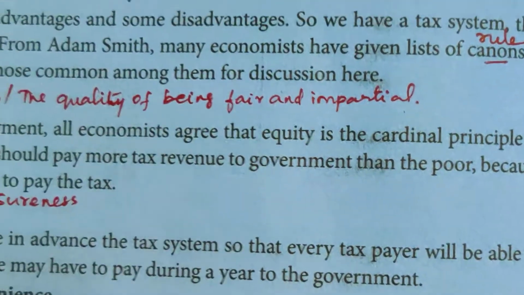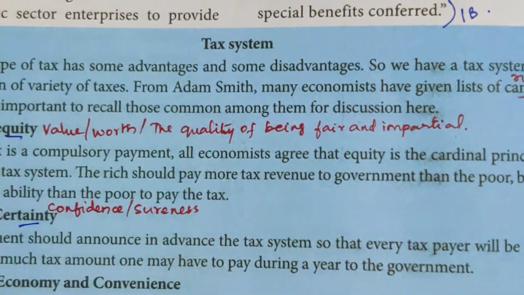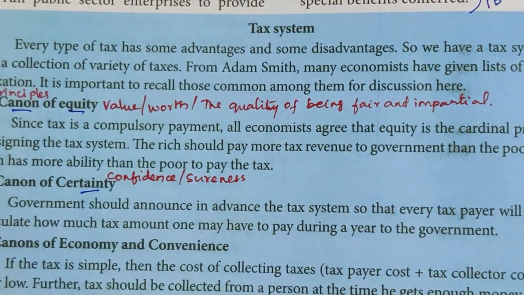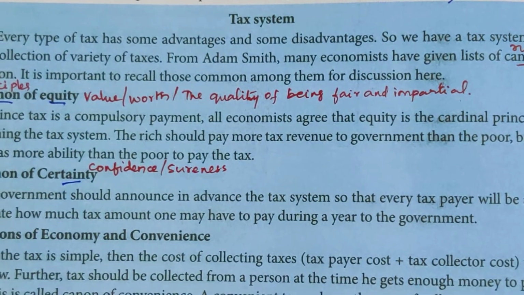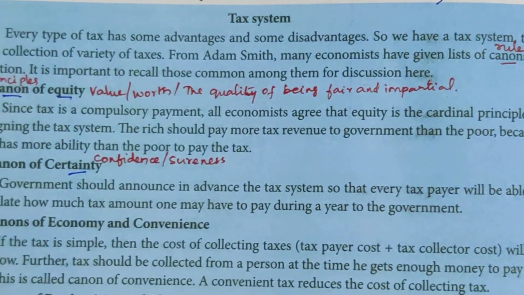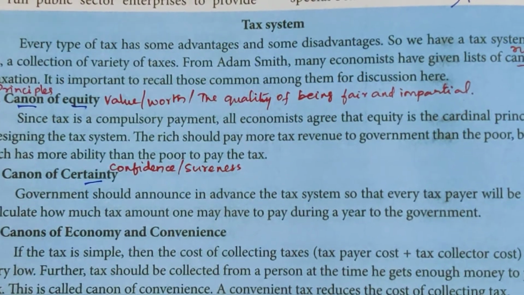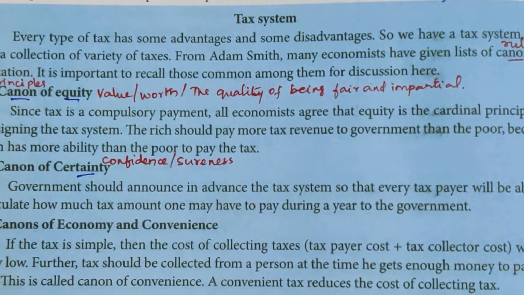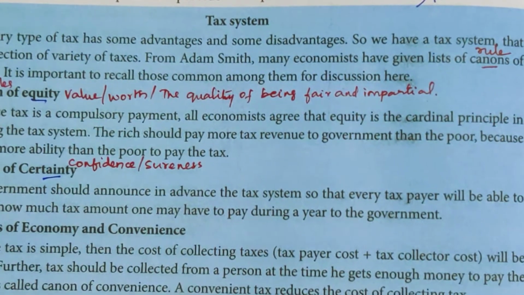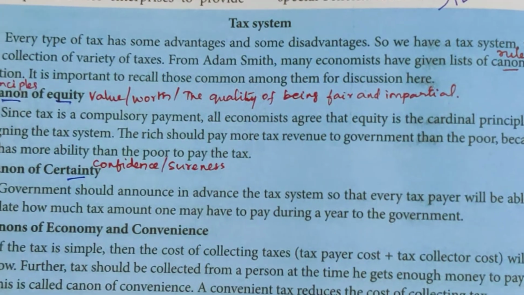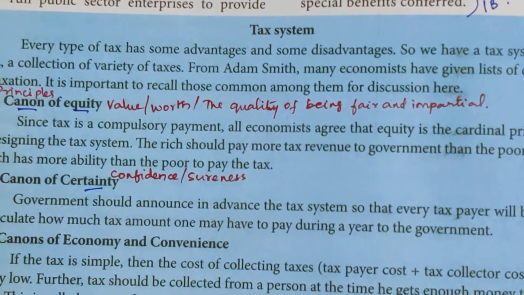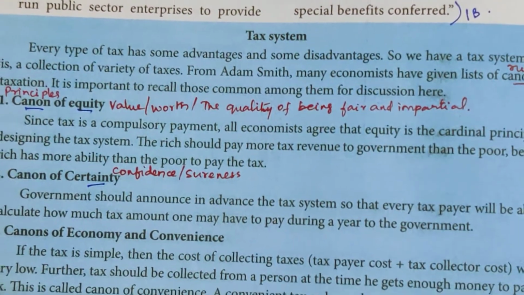Now look at the tax systems. What are the tax systems we have? Every type of tax has some advantages and some disadvantages. So we have a tax system that is a collection of a variety of taxes. From Adam Smith, many economists have given a list of canons, that is, rules of taxation. It is important to recall those common among them for the discussion here.